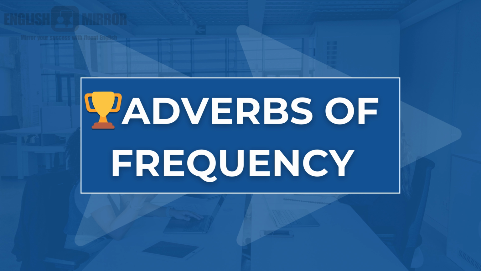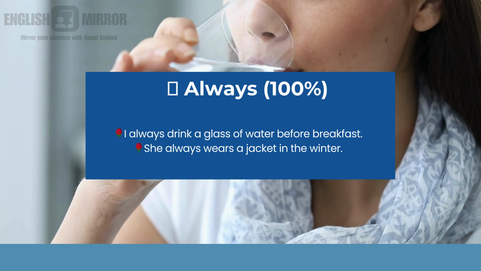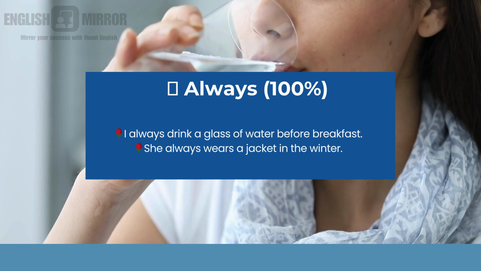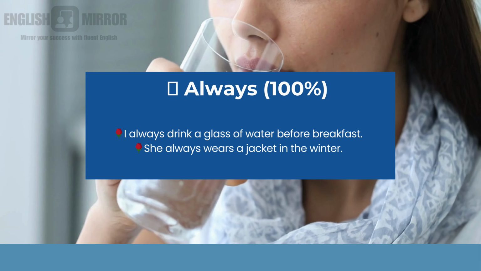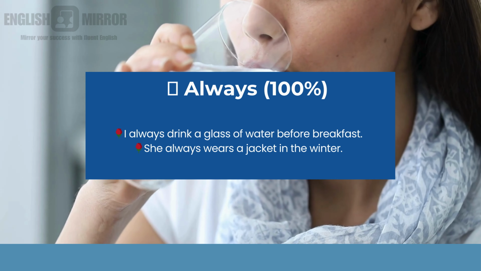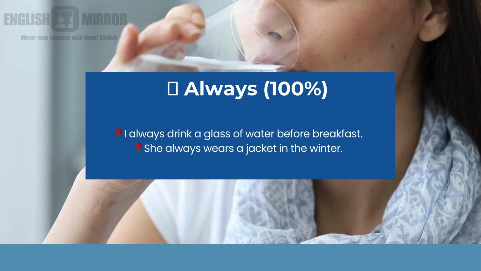The first word is always. The word always indicates what? That something is happening all the time, every time. So always indicates 100% frequency. That is full time, that is fully. Always means fully, all the time.